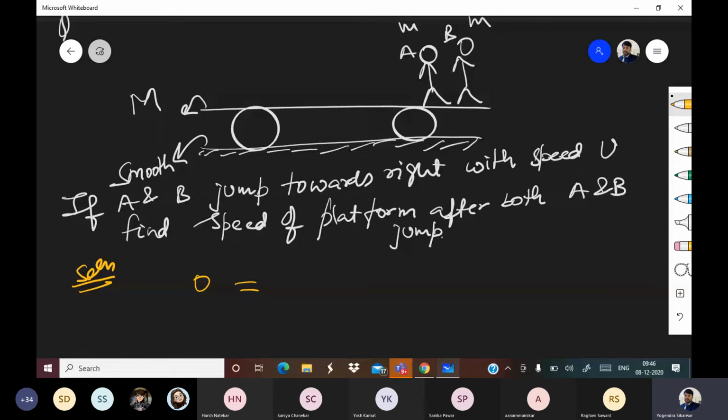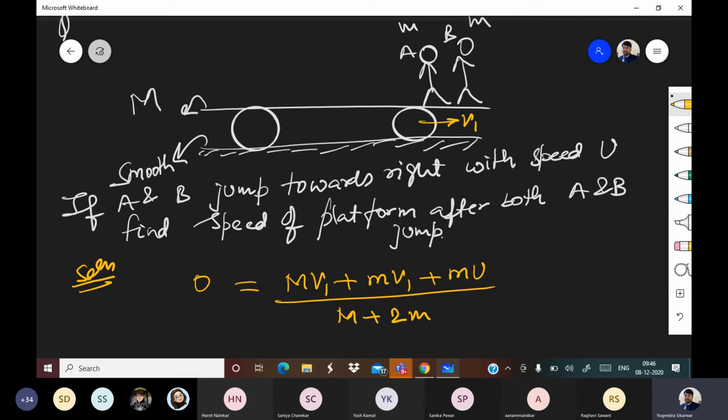So let's say after first jump, velocity of platform becomes v1. So capital M v1 plus, now when m is going with v1, small m will also move with v1, right? Plus another one is moving with u. So small m u upon capital M plus 2 times m.